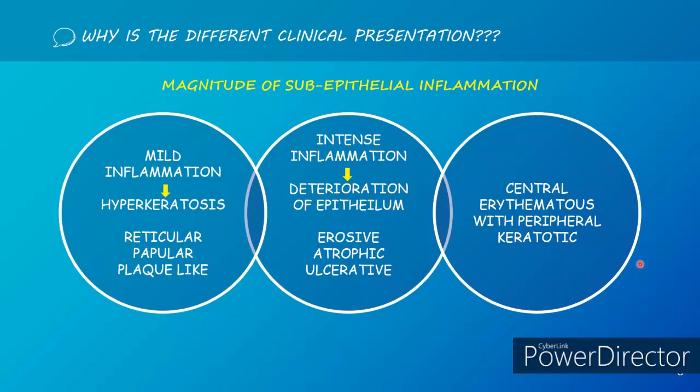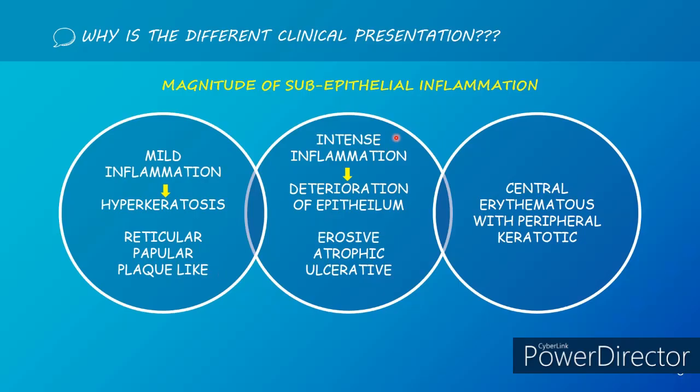So why are there different clinical manifestations? Whenever there is degeneration of the basement membrane and the basal cell keratinocytes, there will be inflammation at the subepithelial layer and at the basement membrane zone. Based on the magnitude of subepithelial inflammation, it is classified into different types as mentioned before. When there is mild inflammation, it stimulates the keratin layer to form and results in hyperkeratosis, which gives the reticular, papular and plaque types of LP.